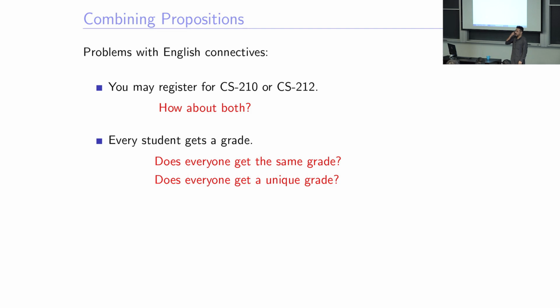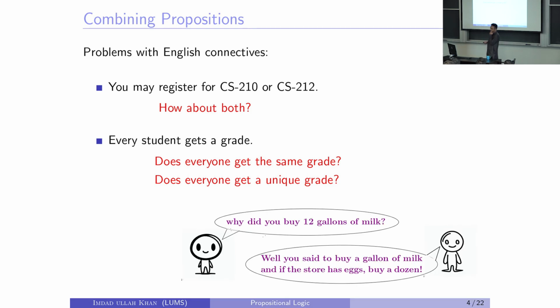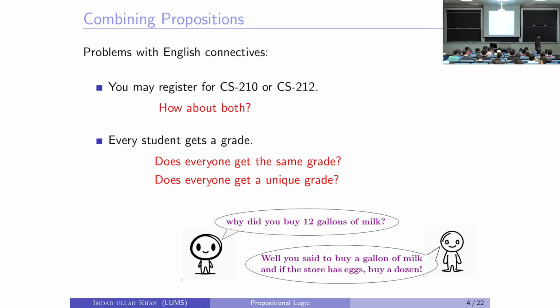You must have heard it everywhere. It's a common sense thing. Every student gets a grade. So does every student get the same grade? No, meaning students get different grades, right? So does every student get a different grade? Because some students get similar grades, that's not different then. They all will get unique grades. Yeah, so that's the problem with these languages.